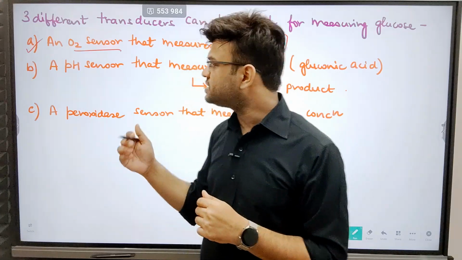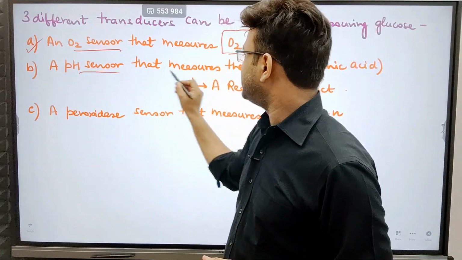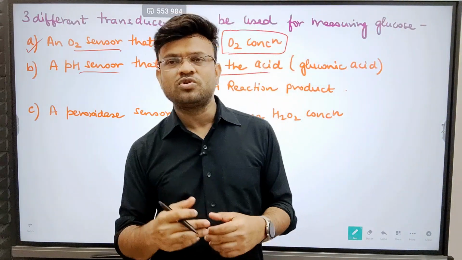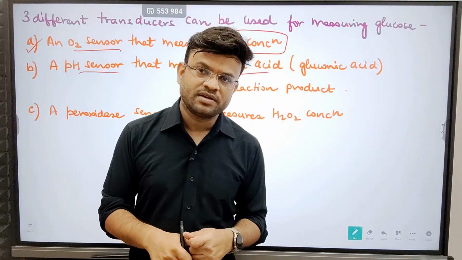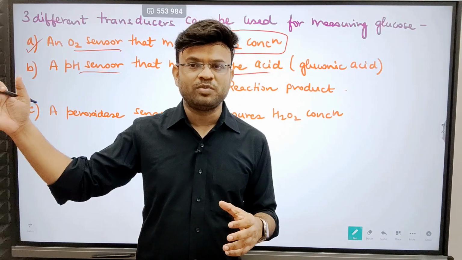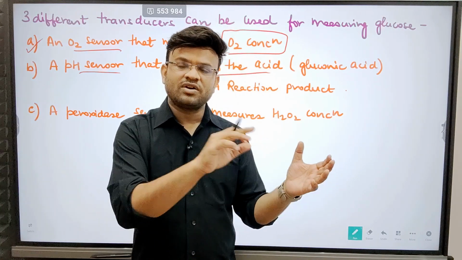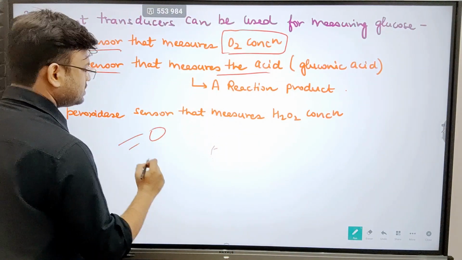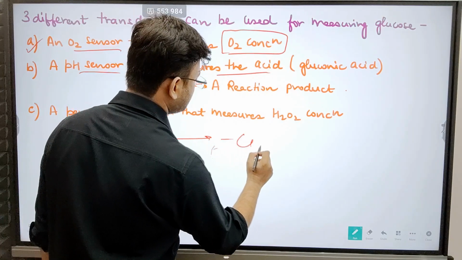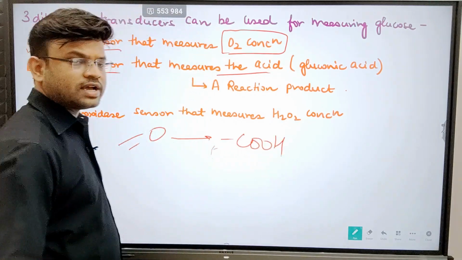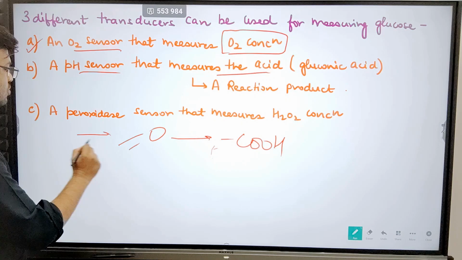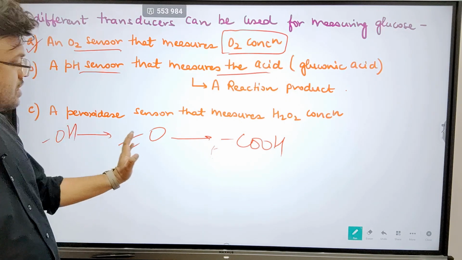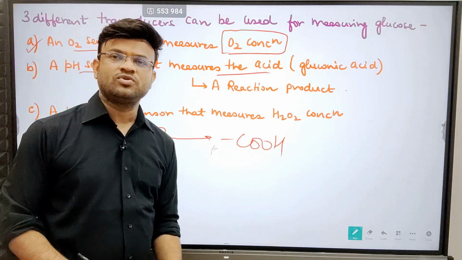This is the concept. Next is a pH sensor that measures the acid, because I just showed you that glucose is getting oxidized into gluconic acid. That means a COOH group would be present. Initially I said that gluconolactone will be produced. Gluconolactone means a double bond O. Then it converts into COOH, gluconic acid. Previously glucose had multiple OH groups, then it converted into gluconolactone, then into gluconic acid.